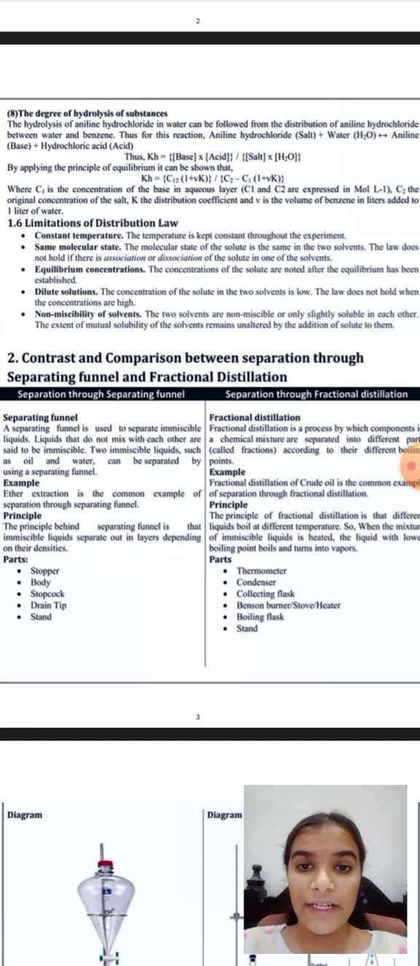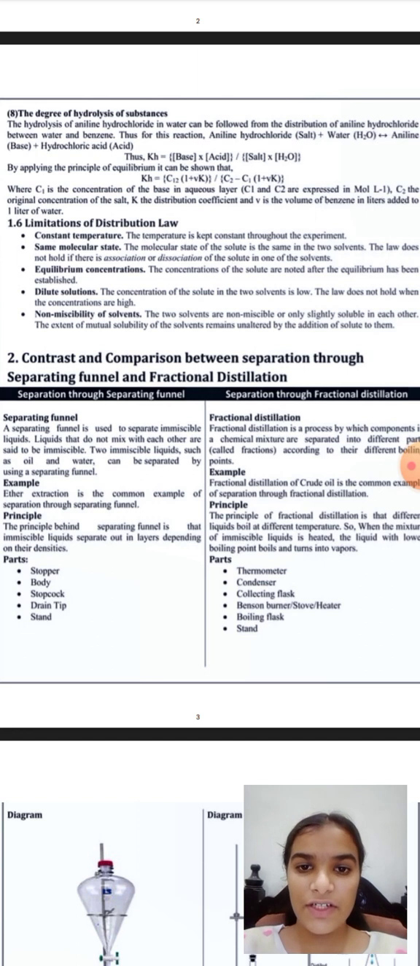Constant temperature: the temperature is kept constant throughout the experiment. Same molar state: the molar state of the solvent is the same in the two solvents. The law does not hold if there is association or dissociation of the solute in one of the solvents.